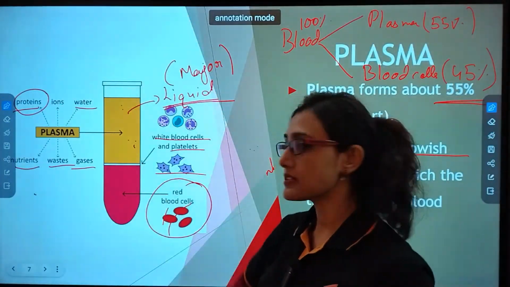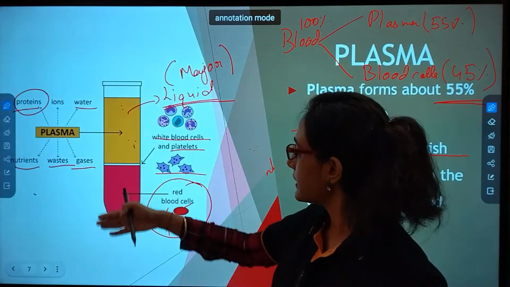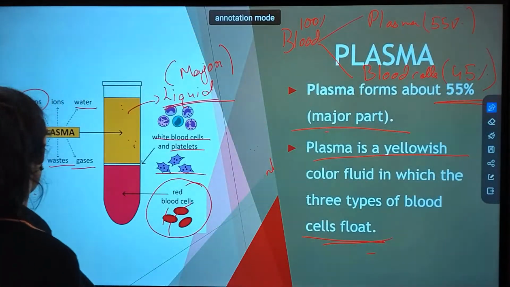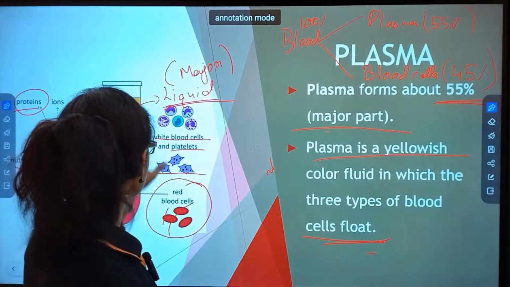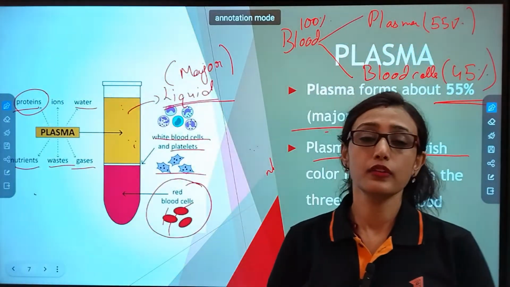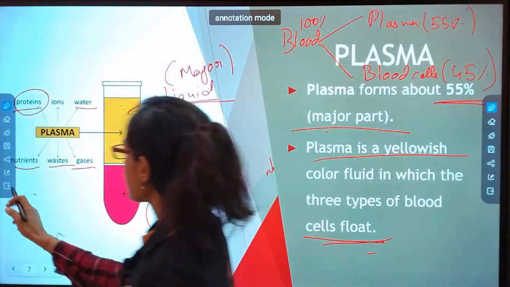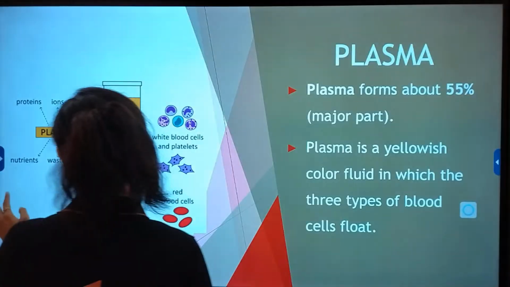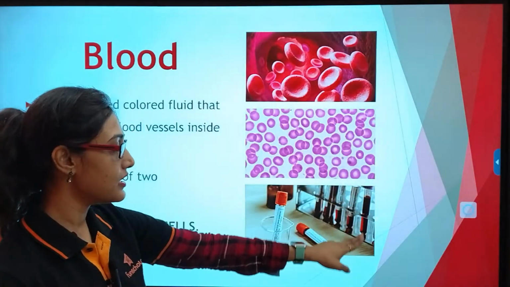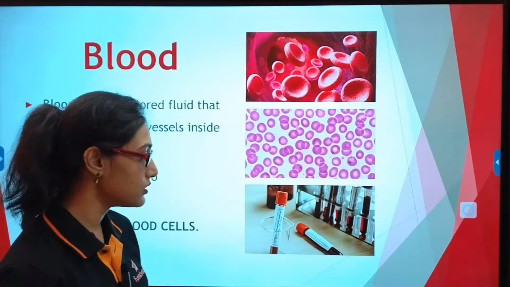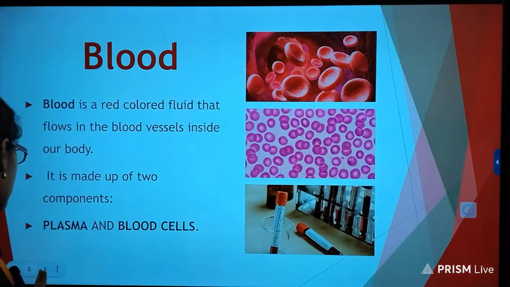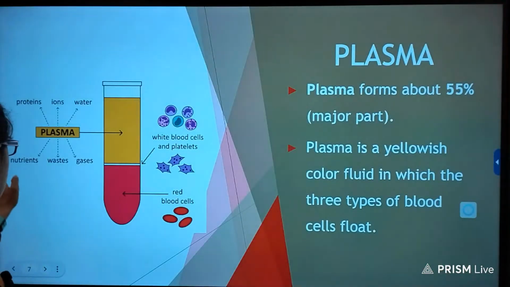And if you shake this, what will happen? The blood cells will get mixed up. The white cells and platelets will also get mixed up, like the previous picture, flowing in the plasma. Here it is separated by using a scientific method known as centrifugation, but actually they all remain mixed like in this picture. See, can you tell which one is the plasma and which one is not? It is a mixture of plasma and blood cells. Blood is a mixture of plasma and blood cells.